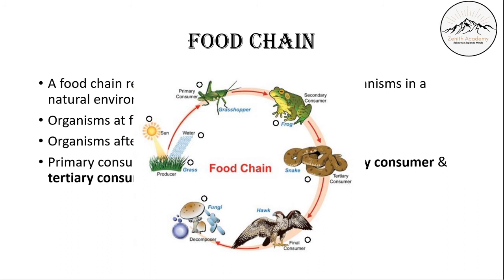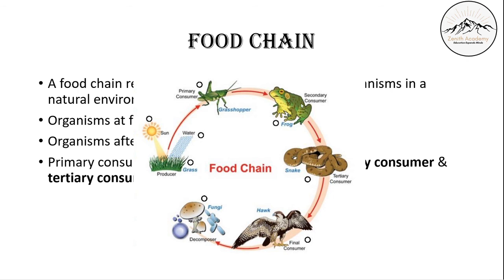From there, these producers will get consumed by a primary consumer, that is a herbivore, which will completely rely on the producer for its food. So a grasshopper, which is a primary consumer, will eat this grass or producer and sustain its living. Then this primary consumer will be consumed by a secondary consumer, a frog, which relies on the grasshopper for its food. Frog is dependent on insects such as grasshopper, the primary consumer, for its food. So what does the frog become? The frog becomes a secondary consumer in this case.